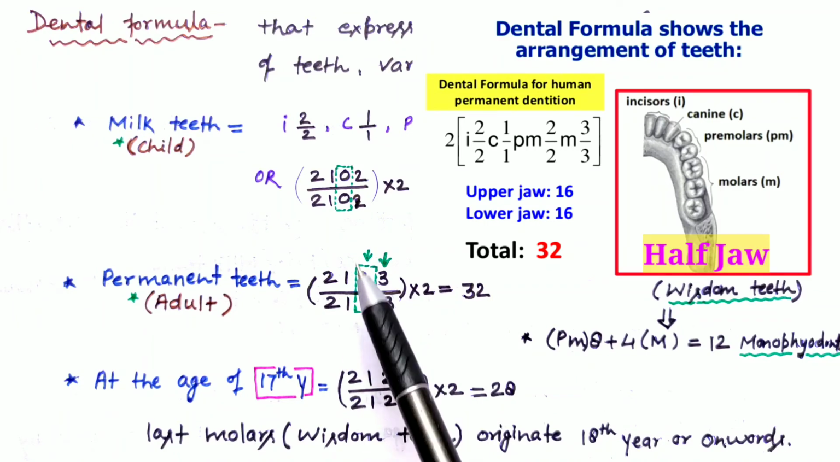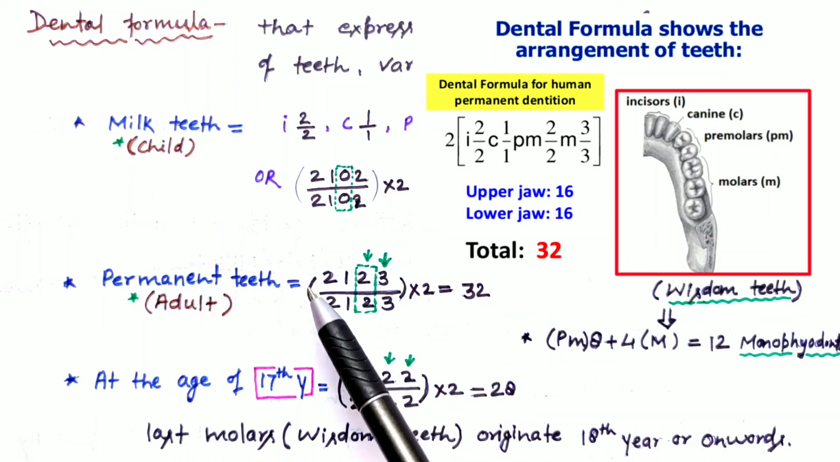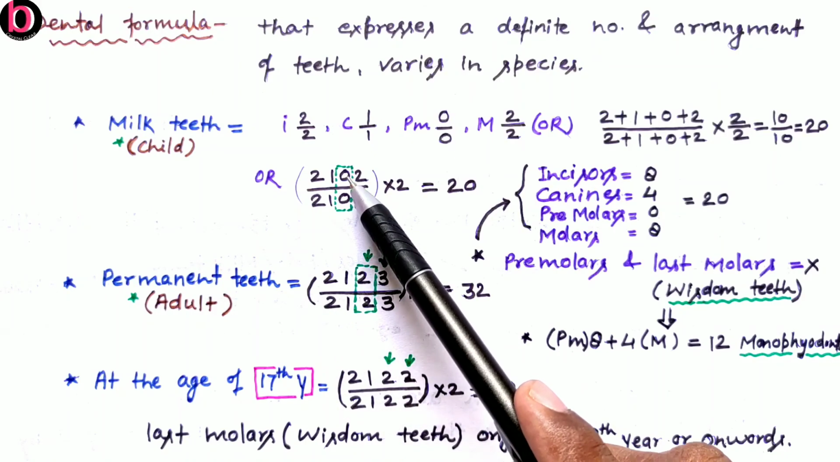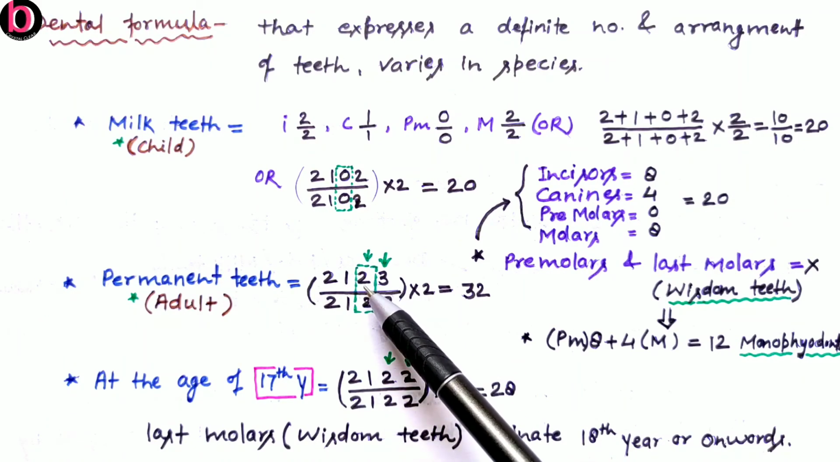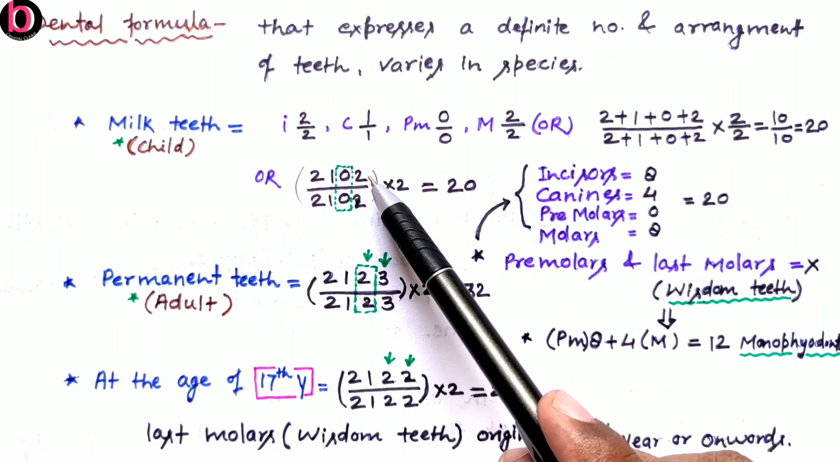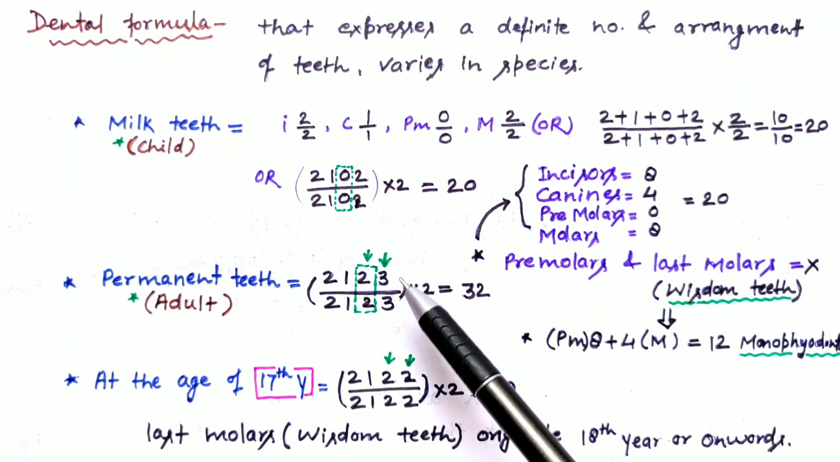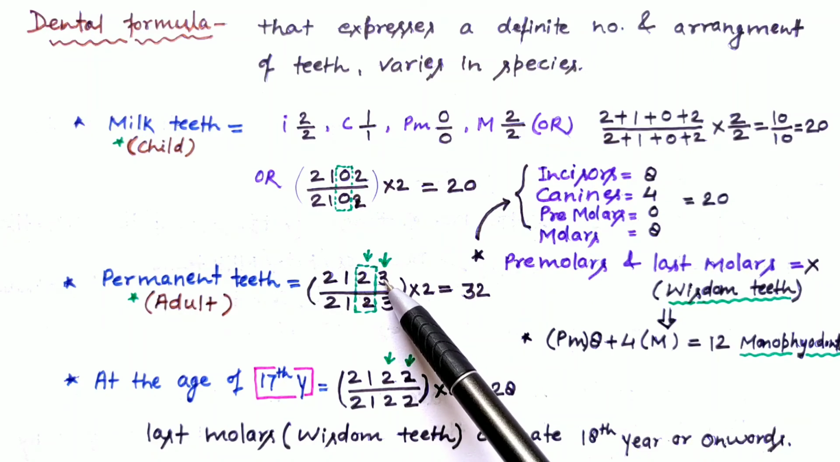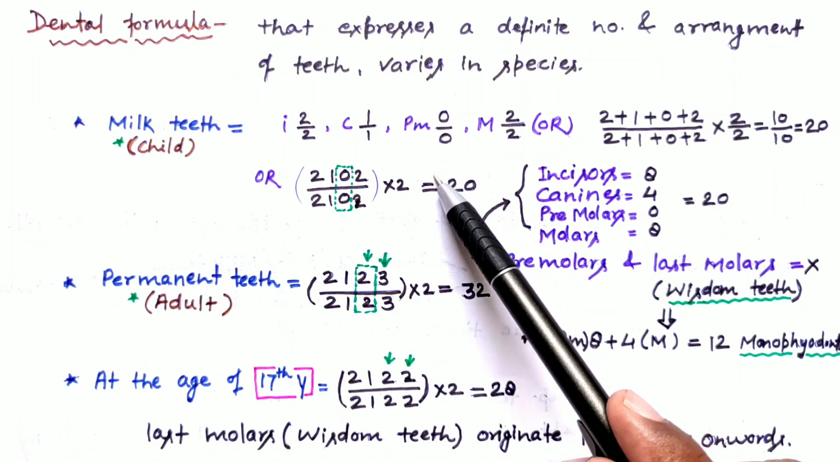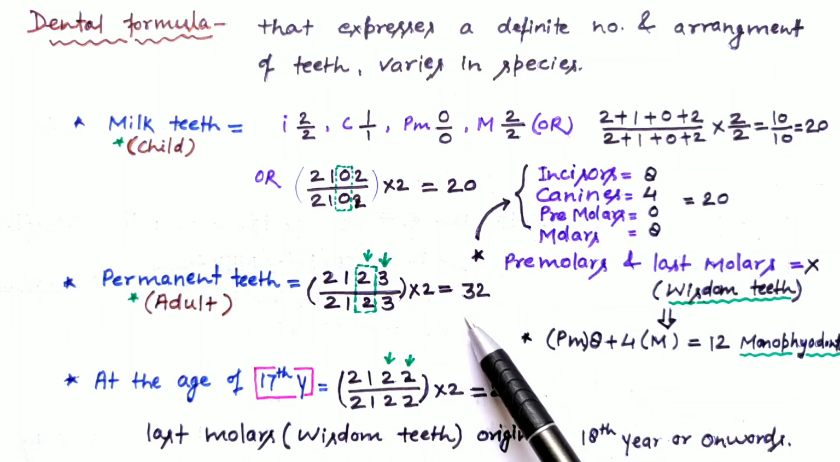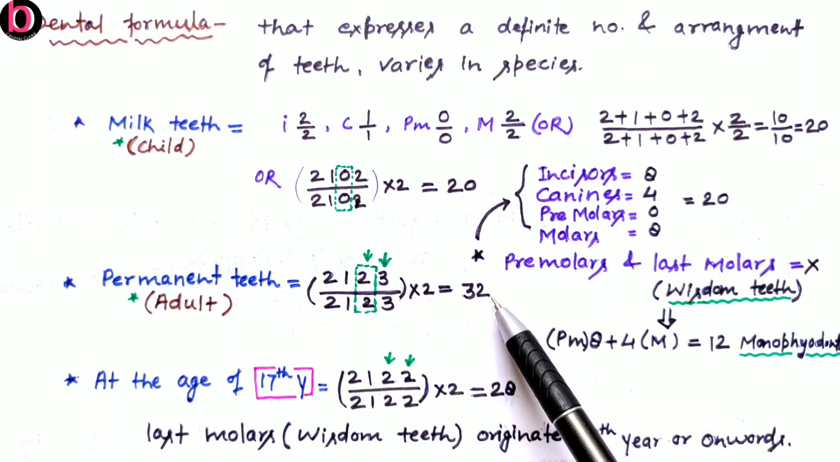And what is the difference here in milk teeth as well as permanent teeth? In milk teeth, as we discussed, there are no premolars, while in permanent there are 2 premolars on each half jaw. Here there are only 2 molars in each half jaw, while in permanent there is 1 additional, means in place of 2 there is 3. So in place of 20, permanent teeth are 32 in number.